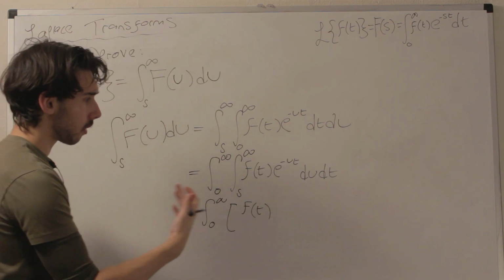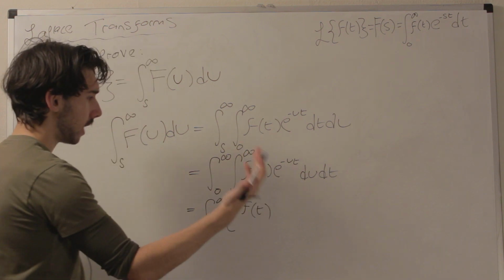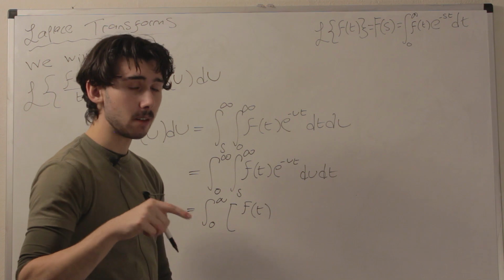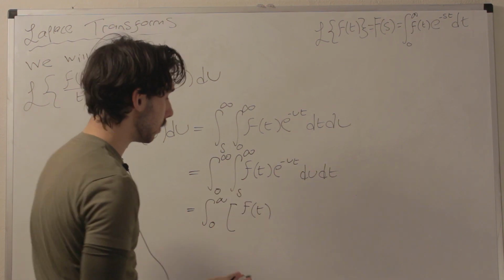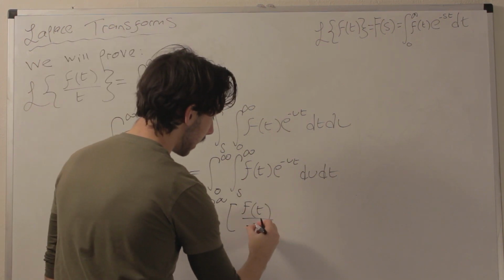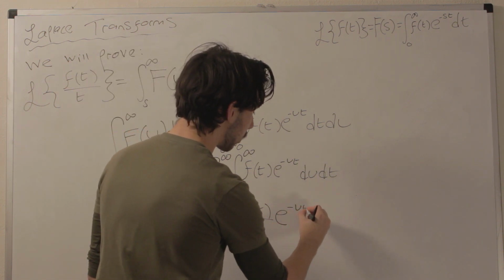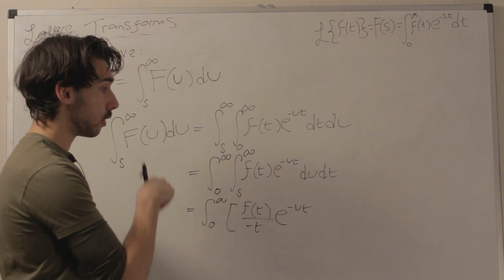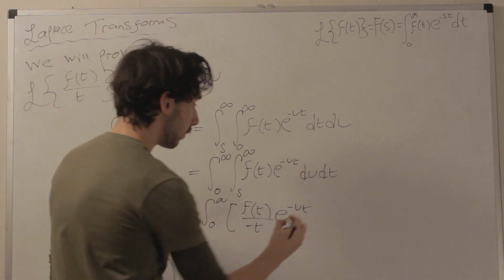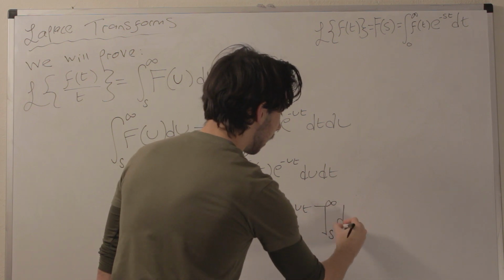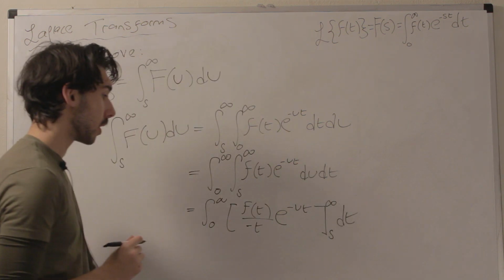However, when we integrate e to the minus ut, it will actually become 1 over minus t, times e to the minus ut. So it's going to be a minus t on the bottom there, and then there's going to be an e to the minus ut, because guys, remember, t is a constant. We're integrating with respect to u. And then I will close that off, and I'm going to put my s and my infinity there, and I'm going to put my dt there, and then we're going to evaluate this.